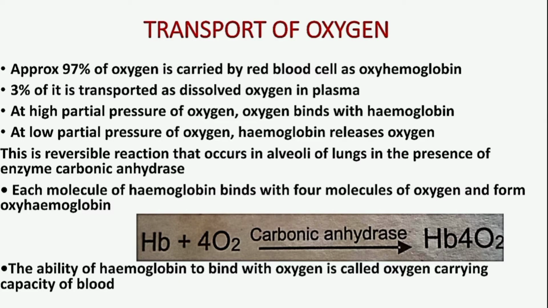Transport of the oxygen in the blood. When we inhale the oxygen, it goes into the blood where it is transported to various organs of the body. As we know, our blood contains three components: red blood cells, white blood cells, and plasma. So when the oxygen goes into the blood, about 97% of the oxygen is carried by the red blood cells in the form of oxyhemoglobin, while the remaining 3% of the oxygen is dissolved into the plasma.